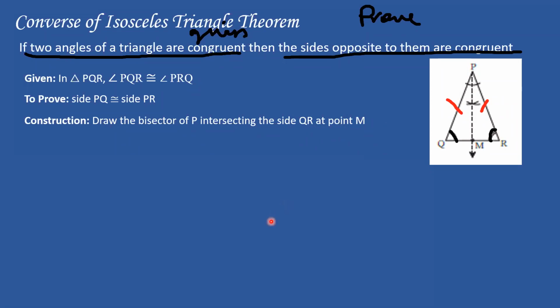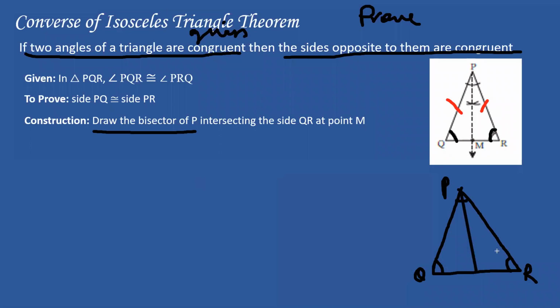So again, break it down into smaller parts. What does it say? It says nothing but draw the bisector of angle P. So first, let's say I draw a triangle over here like this. I name it PQR, exactly the triangle above. I'm just copying the figure. We have that angle PQR is congruent to angle PRQ. What I'm going to do is draw the bisector of angle P. So this is angle P, and I'm going to bisect it perfectly like this, intersecting the side QR, which is this, at point M. So I'm going to name this point M.